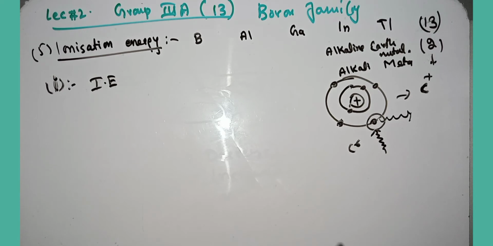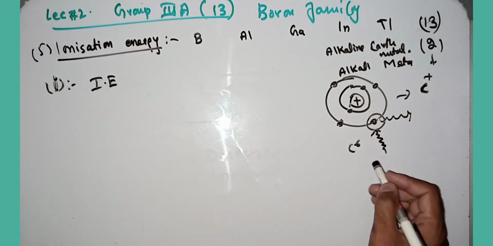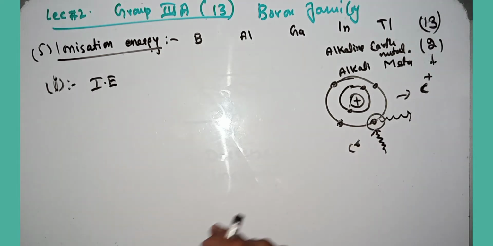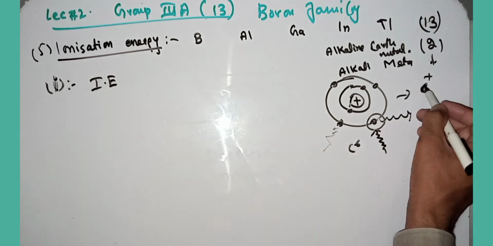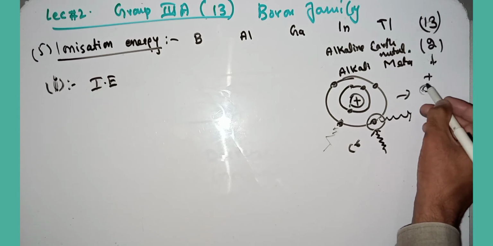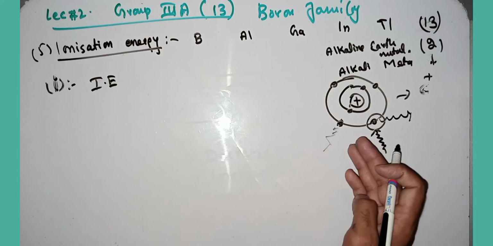You can also say that the minimum energy that can ionize the atom or the molecule is called ionization energy in simple form. So this is the first ionization energy, when you remove the first electron from the system. When you remove another electron from the same atom, which now has a plus charge, that will be called the second ionization energy.